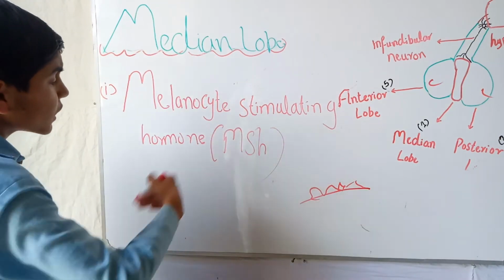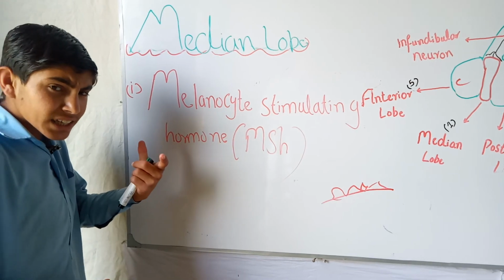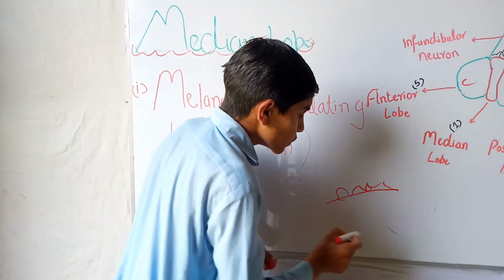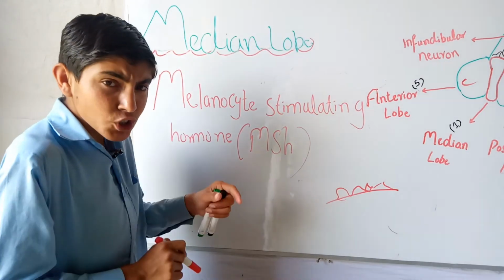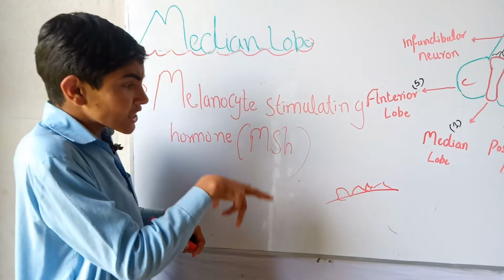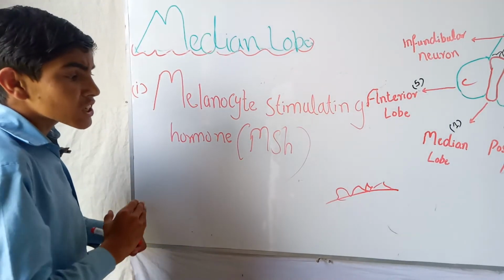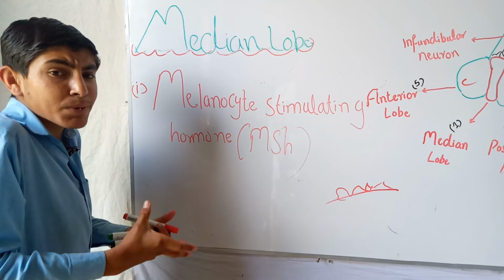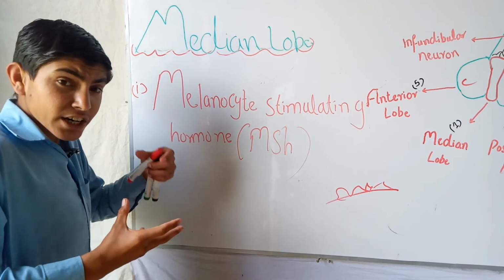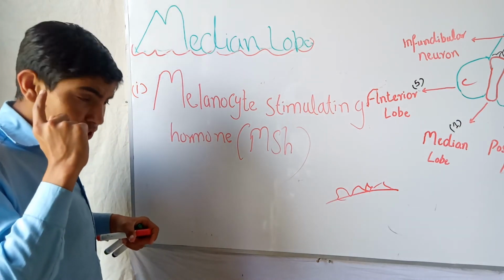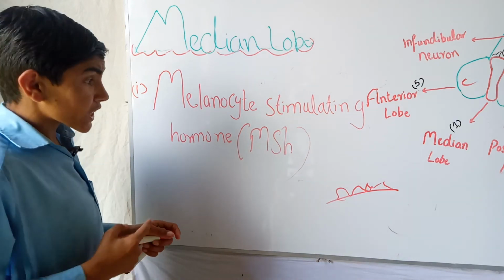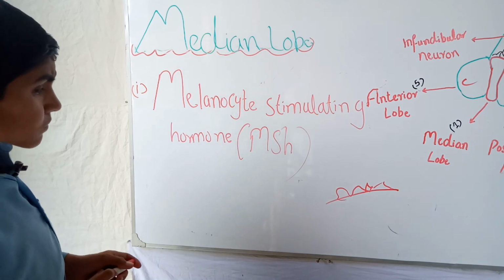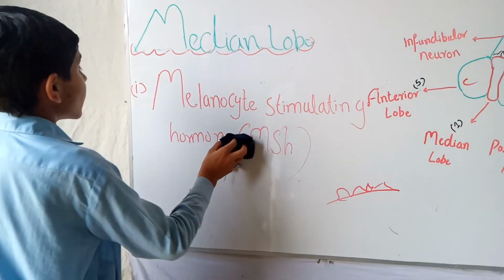The melanocyte stimulating hormone is dark brown in color, so when it is secreted, it produces a dark portion in our skin, and its increased secretion causes a disease in which the person is darker and some dark spots appear on the face. So it is due to the melanocyte stimulating hormone.